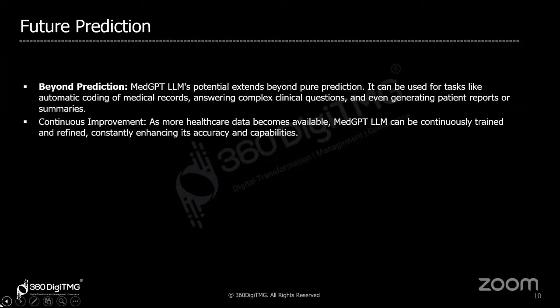And as more healthcare data becomes available, the MedGPT LLM can be continuously trained and refined, constantly enhancing its accuracy and capabilities. So, the more clinical information that MedGPT is trained on, it becomes more and more efficient.